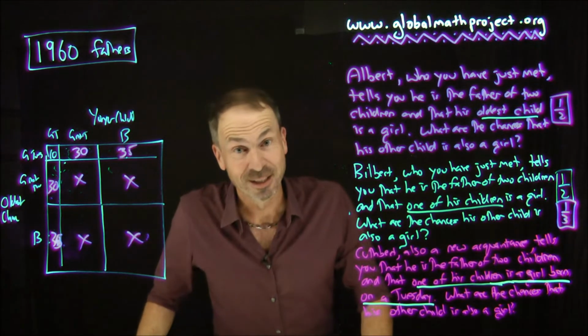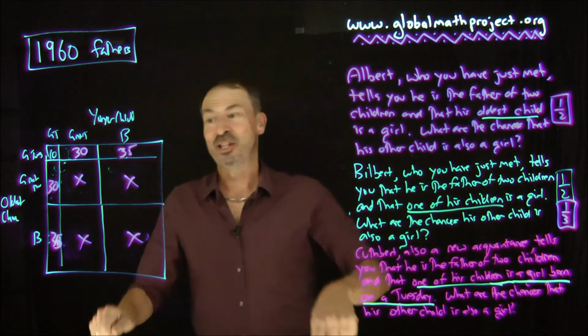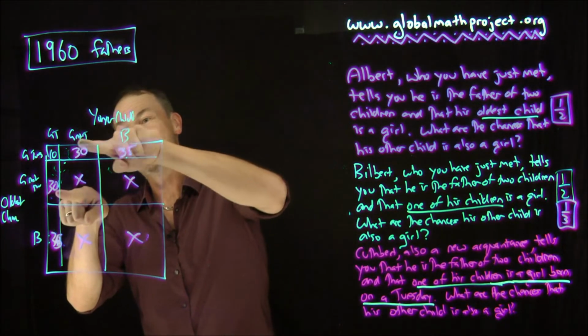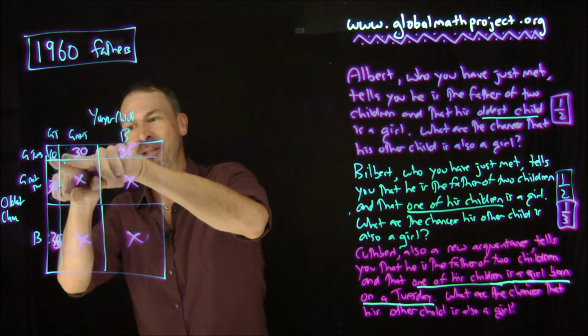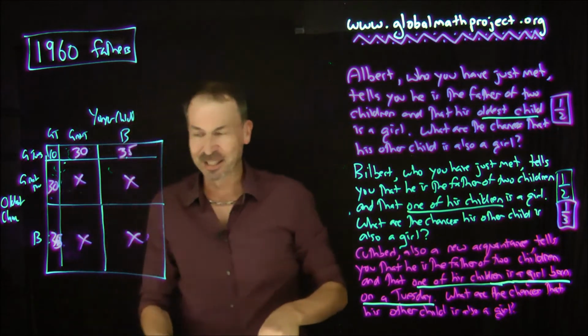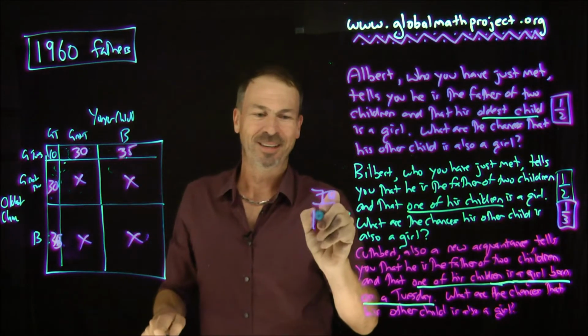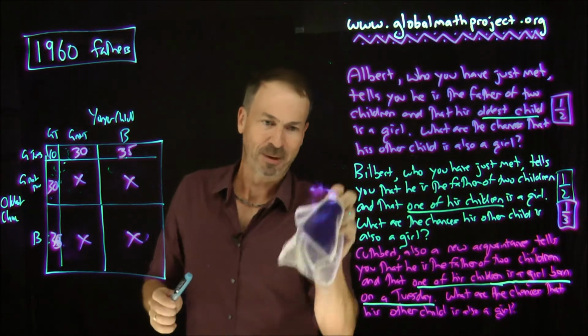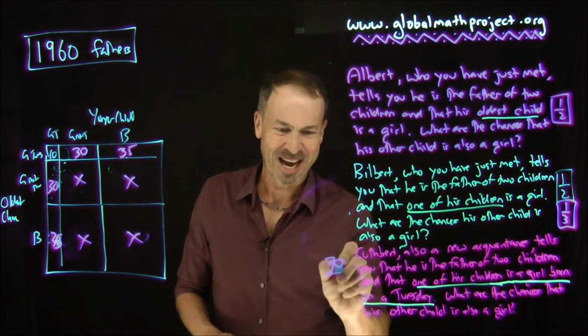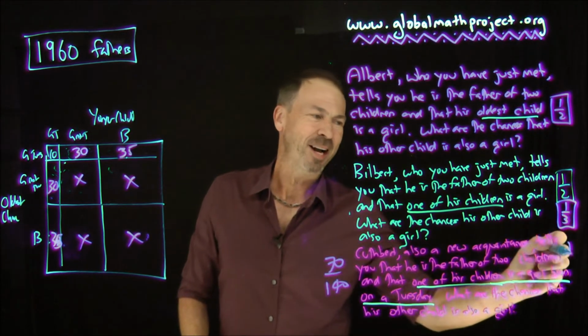Now, what are the chances that he has two girls? Well, the chances are he's somewhere amongst these folks. These 30 fathers have two girls, two girls, two girls. So the chances are 70 out of, what did I say, 140? Whoops, this is Bilbert, this is Cuthbert. 70 out of 140, it's one half.